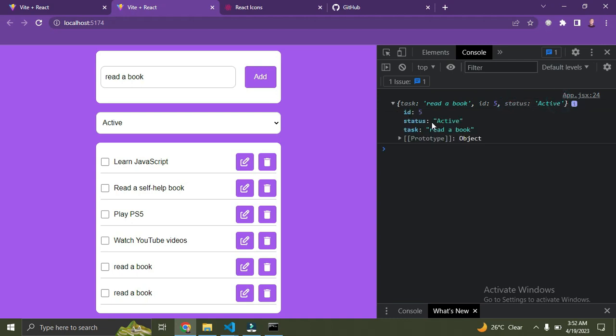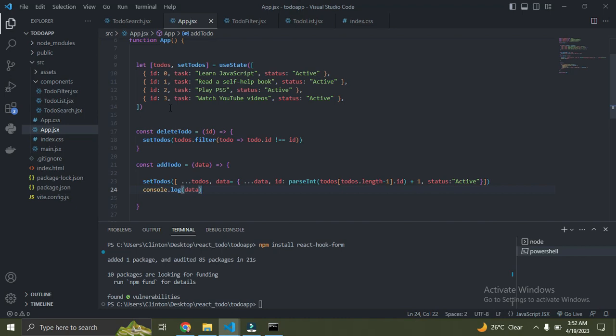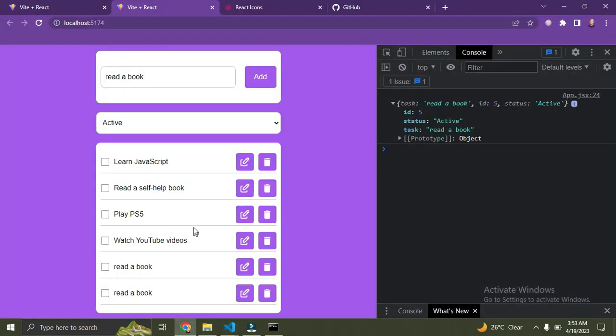Remember, we want to add this new object to the list of to-do items we currently have. Okay, so let's see. You can see it has already been added. I didn't even take note of that. You can see "read a book" there twice. It appeared twice. So let's add one more.